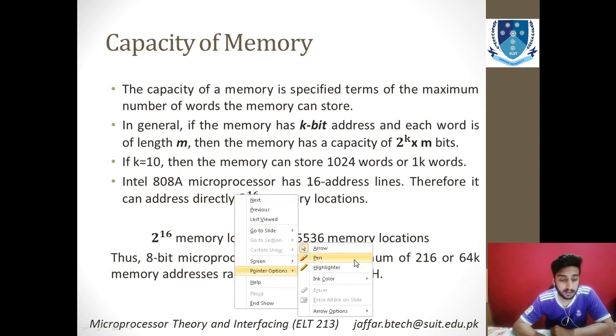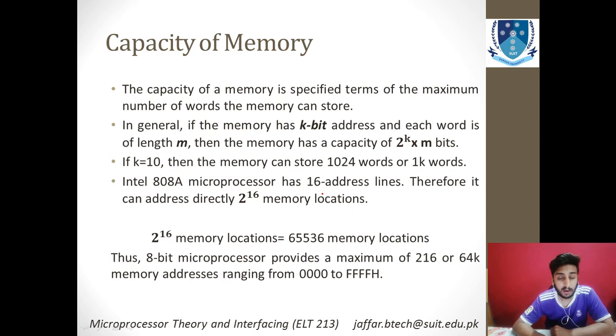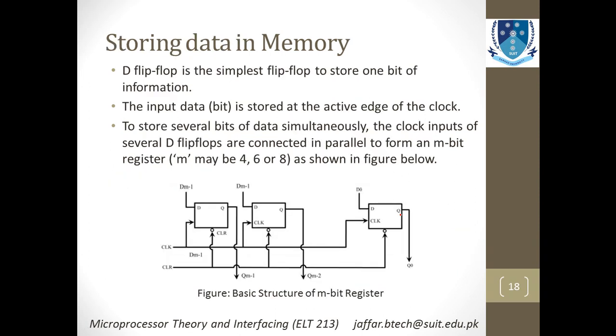Now coming towards the capacity, as I've told you, the quantity of address bus lines in 8085 is normally 16 bits. So you can access this many locations if you are using the 8085 microprocessor. And if you are going for any other processor, you can easily put any value instead of 16 over here, and you will find the actual memory locations that exist on that microprocessor.